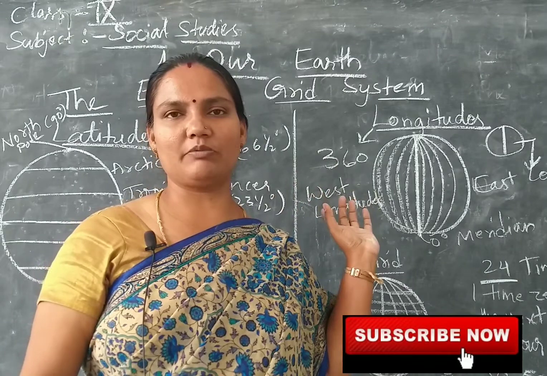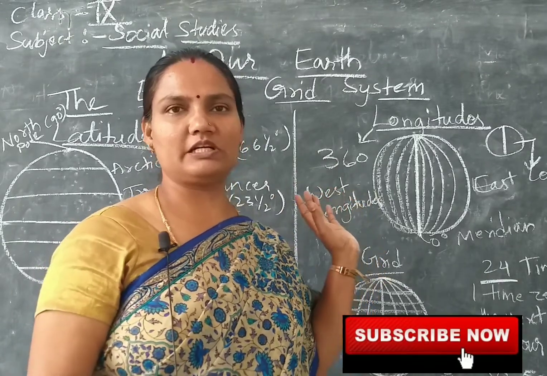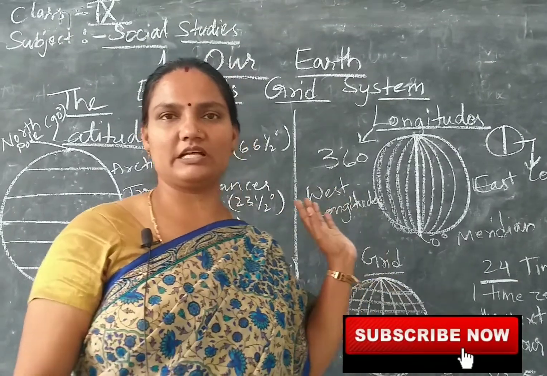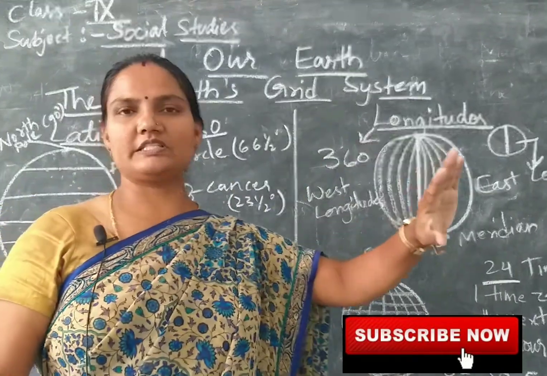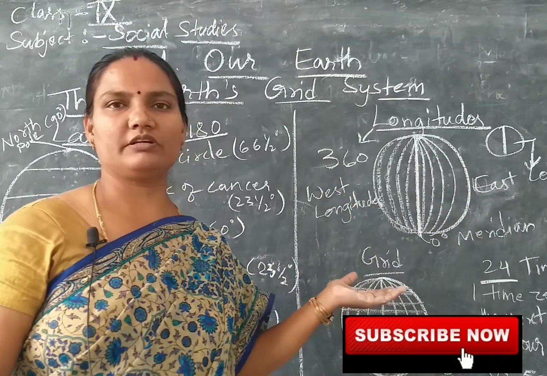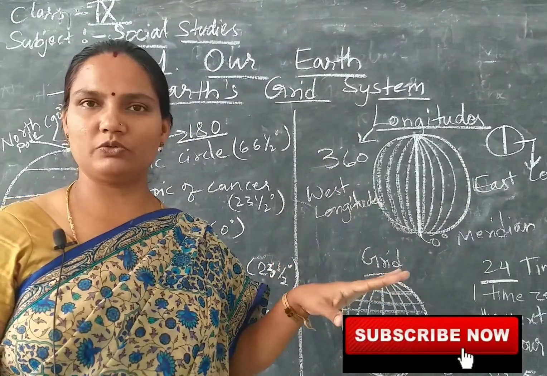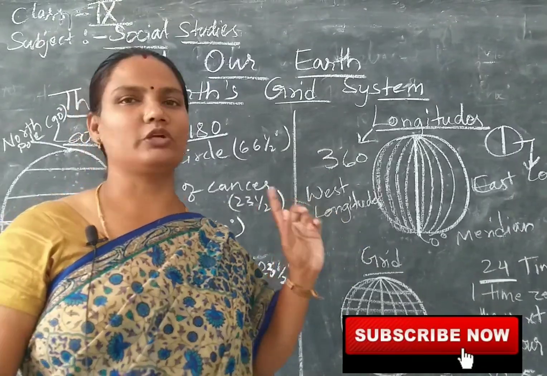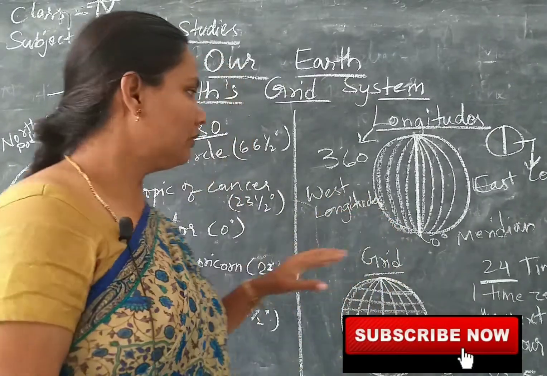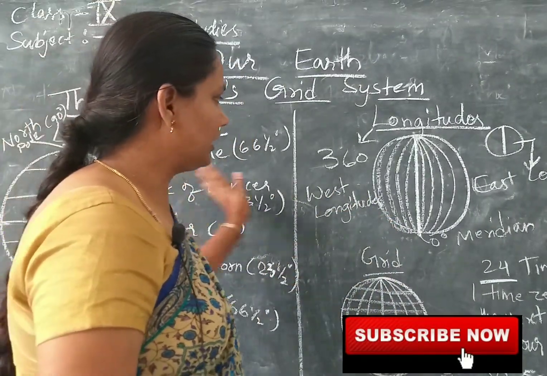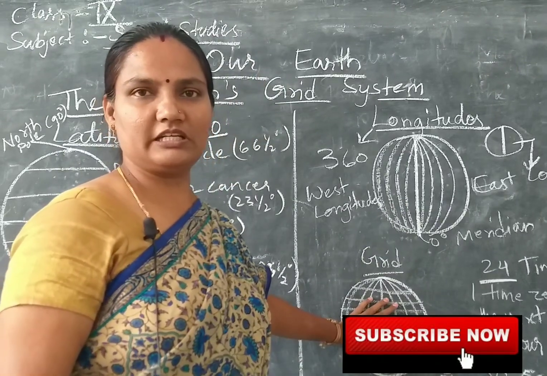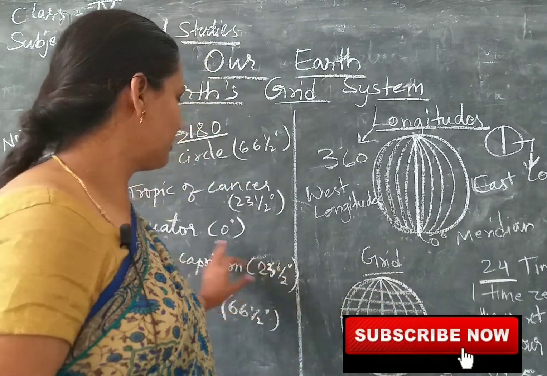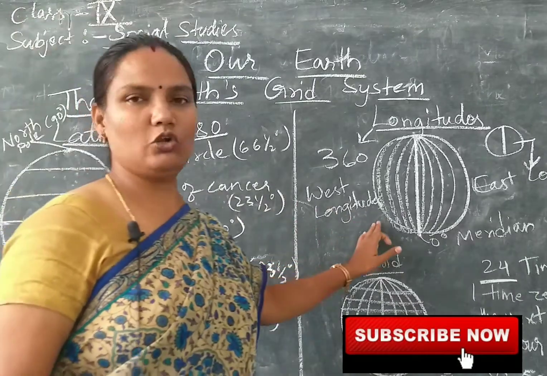You have studied about the movement of the earth in your previous class, 8th standard. So in this way, few countries have day, few countries have night, and in few countries you have afternoon time. This all depends upon the rotation of the earth. Now, this network of latitude and longitude is called grid. Is that clear? What is grid? It is the network of latitudes and longitudes.